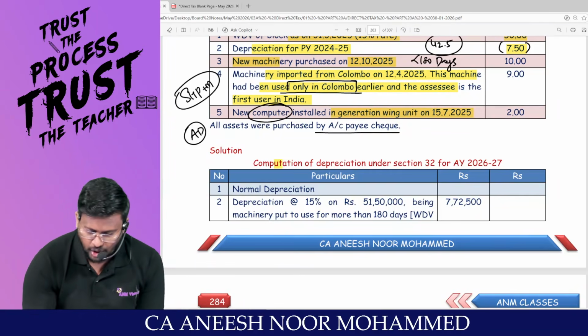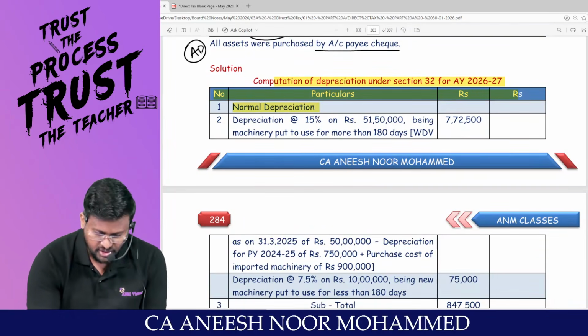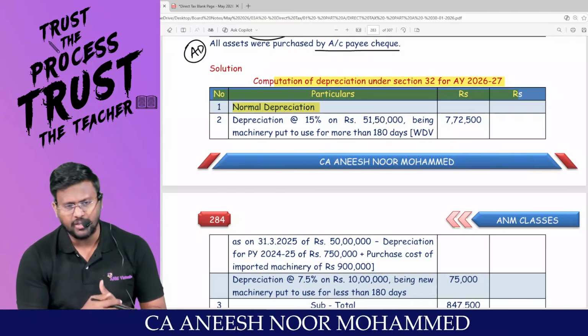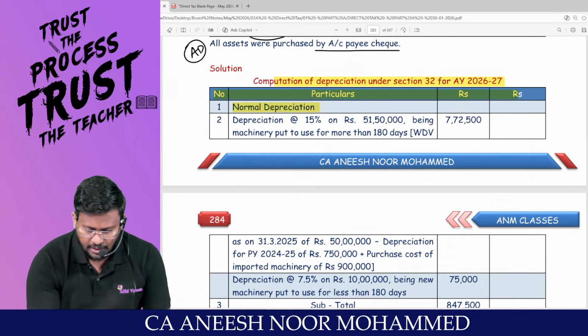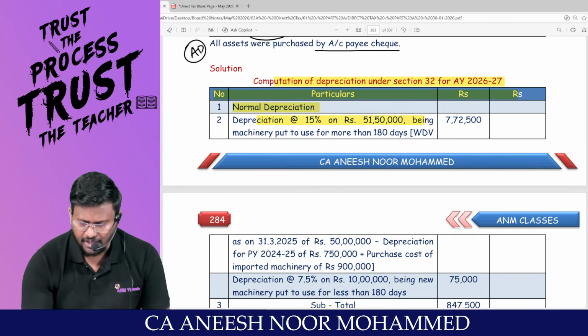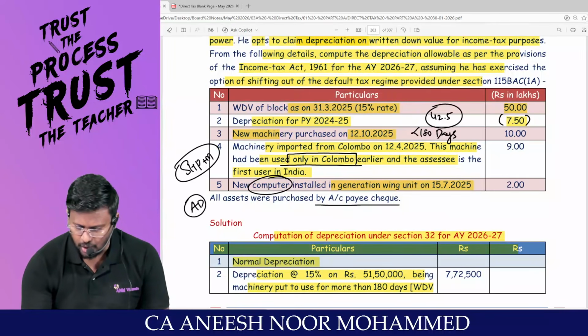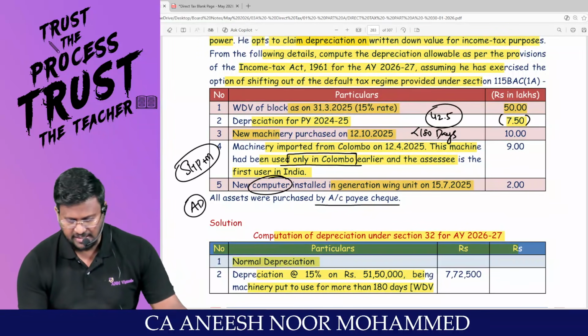So computation of depreciation under section 32 is the discussion. Come on, sir. Normal depreciation. Can you be with me and enjoy the discussion? Sir, first one, depreciation at the rate of how much percent? 15% on 51,50,000, being machinery put to use for more than 180 days. Sir, look at the question. What is the opening WDV? 50 lakhs. Take your calculator.